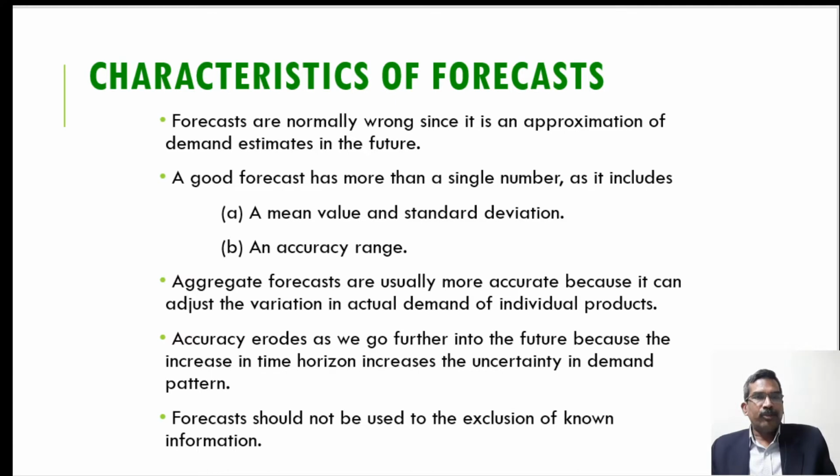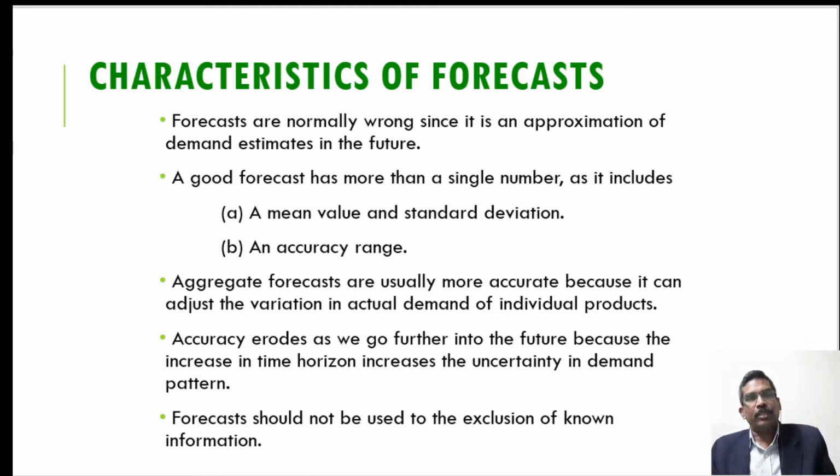And then, a good forecast does not have a single value, that is the mean value. It has another value, in terms of the standard deviation or the accuracy range. So if I say that the demand for the product in the market next year will be 1000, this is not meaningful. We have to see what the standard deviation is.